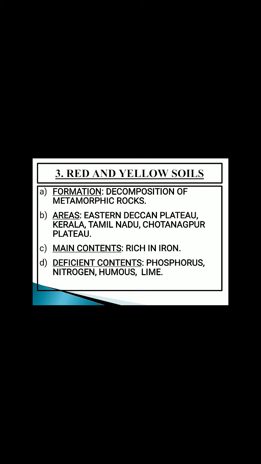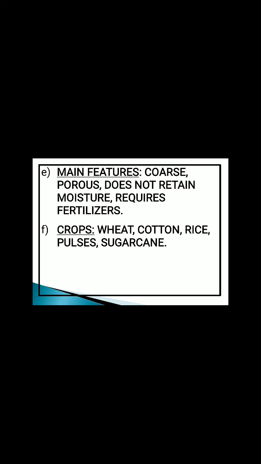These soils, as they are formed from the metamorphic form of igneous rocks, are rich in iron content, but they are deficient in phosphorus, nitrogen, humus and the lime content. The red soils are coarser in nature, that means they have porosity and they do not retain the moisture. They need regular fertilization for the cultivation of crops. However, these soils are suitable for the cultivation of wheat, cotton, rice, pulses and the sugarcane crops.